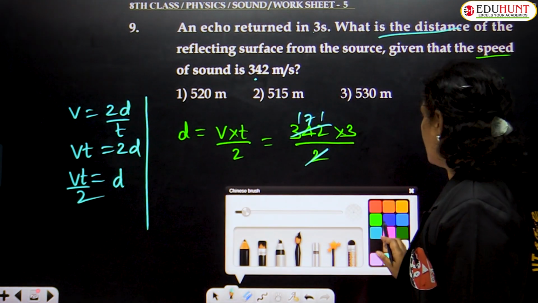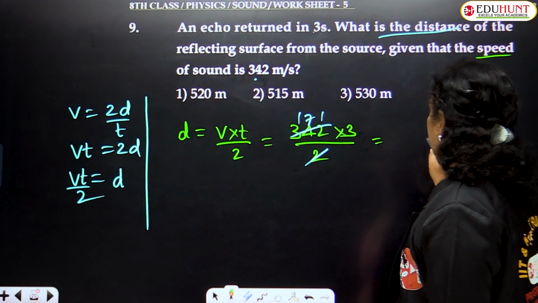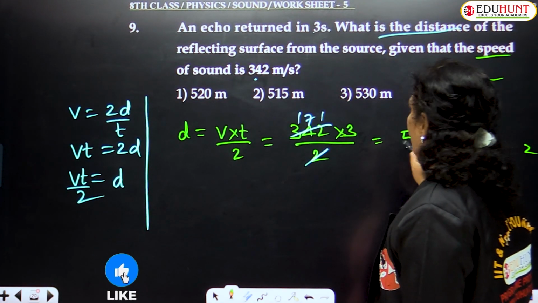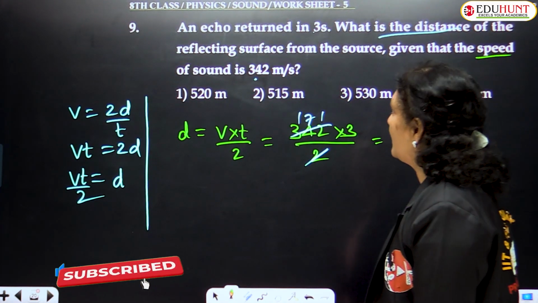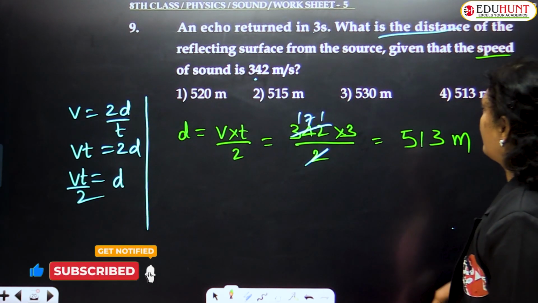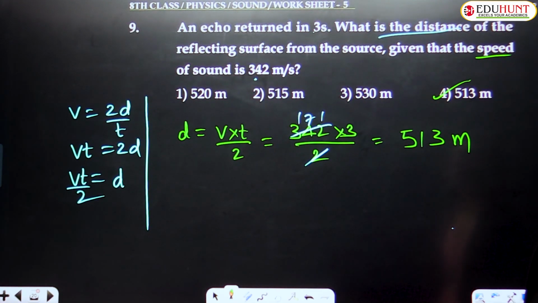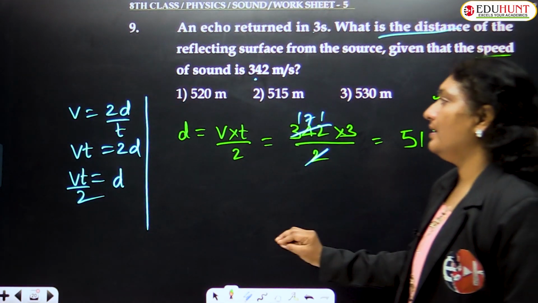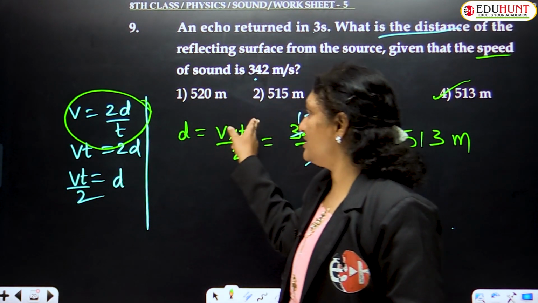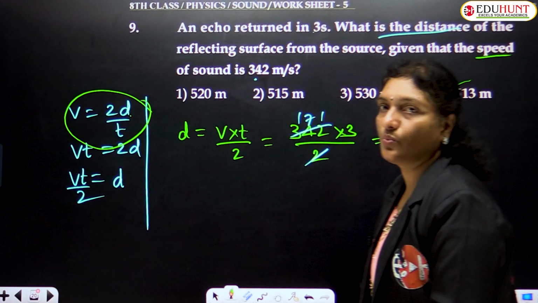So multiplying by 3, how much are you getting, children? 3 times 171 is 513 meters. So what is the distance of the reflecting surface from the source? The answer is 513 meters. This is the simple formula we need to depend on. This is the main relation out of which we have derived the formula for D as Vt by 2.